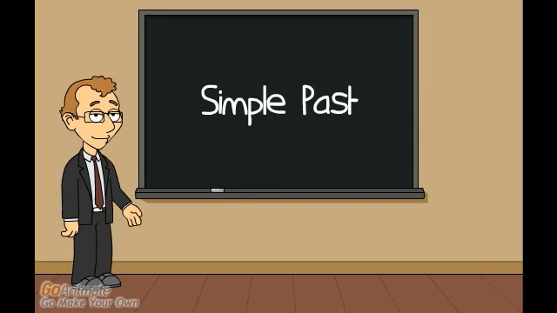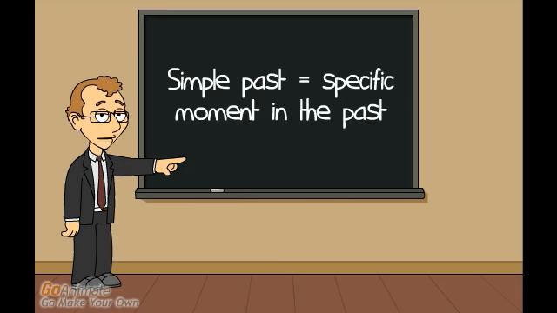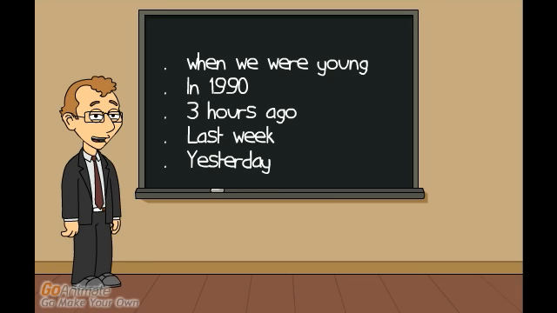Hi, and welcome to your English class. Here's the explanation of the simple past. Essentially, simple past is used to talk about actions that took place in the past. Of course, there are other verb tenses used to talk about past events, but simple past is used specifically to talk about actions that occurred at a specific moment in the past. For example, we will use simple past to talk about actions that happened when we were young, in 1990, 3 hours ago, last week, yesterday, etc.